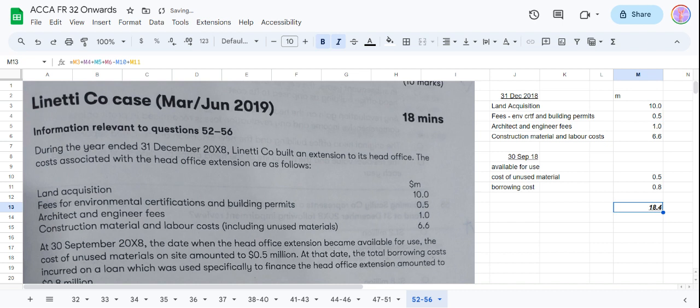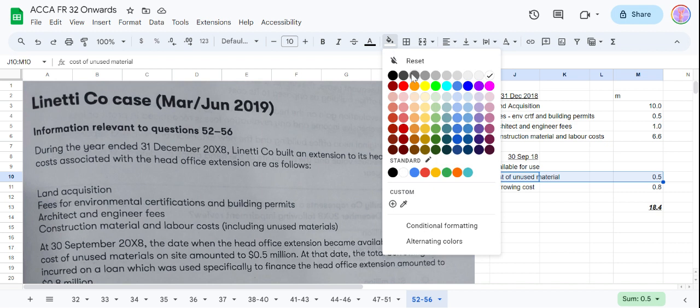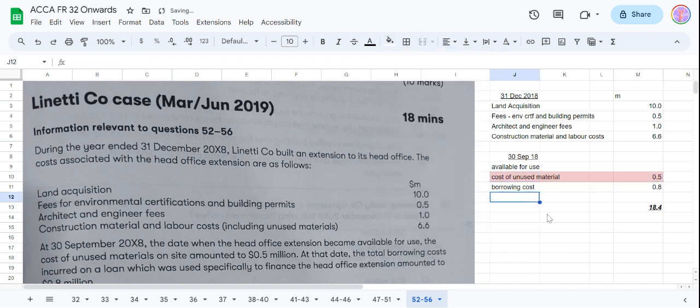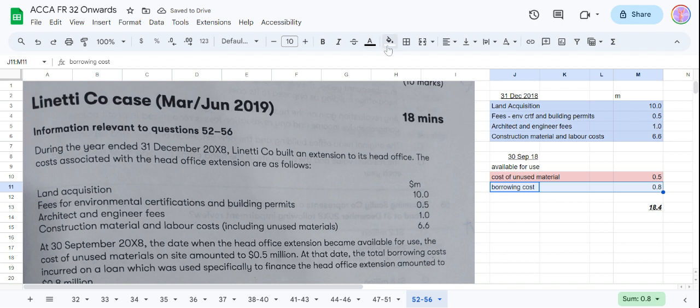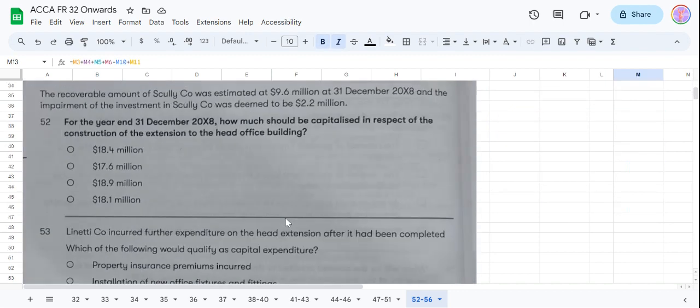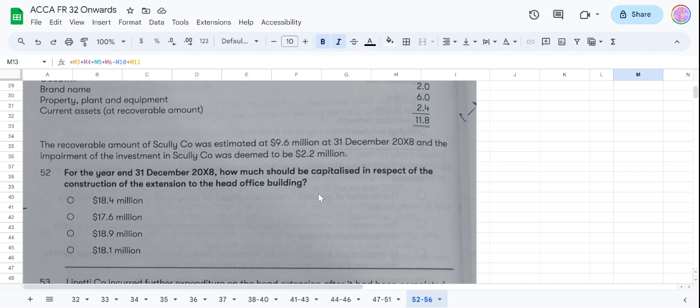Okay. So all are positive adjustments. Only this cost of unused materials will be your negative adjustment, and everything else we will take. This all will be added. So if you add all of it, and just deduct this cost of unused material, 18.4 will be the amount to capitalize in respect of construction. So first will be the answer for this, which is 18.4 million.